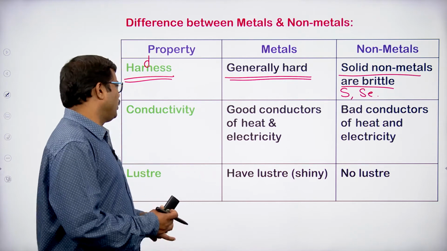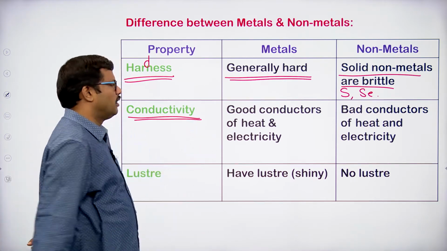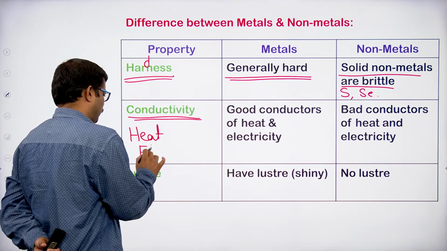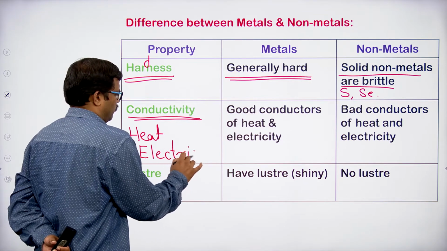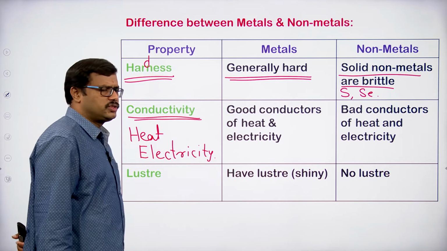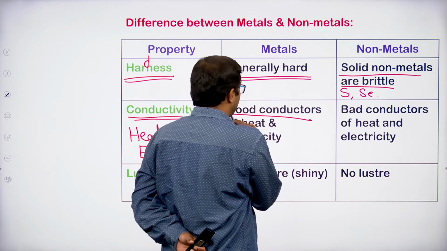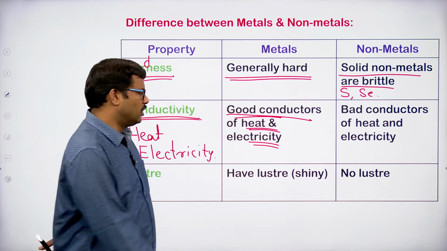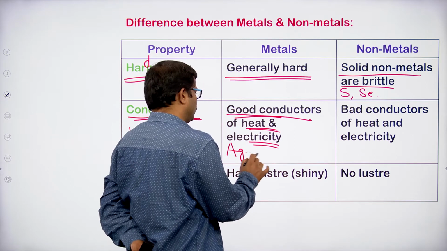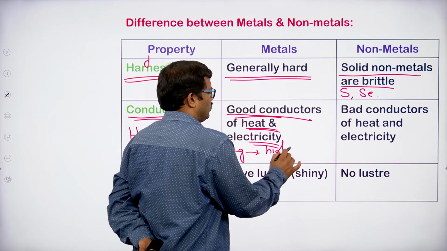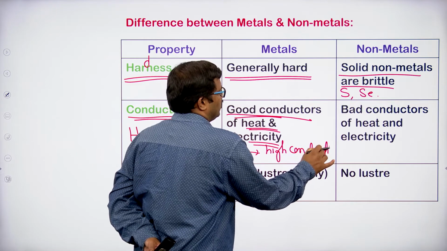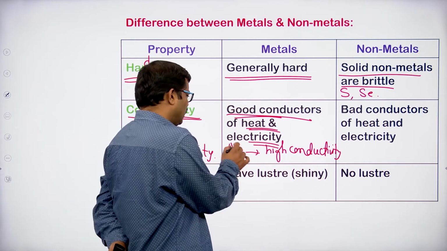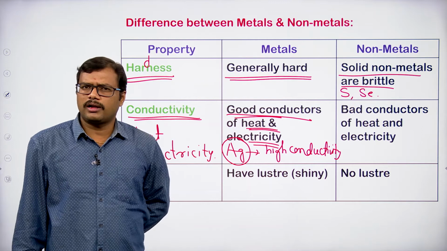Okay. And when you look at the conductivity with respect to heat as well as electricity, the metals are good conductors of heat and electricity. Among the metals, silver is going to show high conductivity. High conductivity is possible for silver, Ag. We represent silver with Ag. So metals are good conductors of heat and electricity.